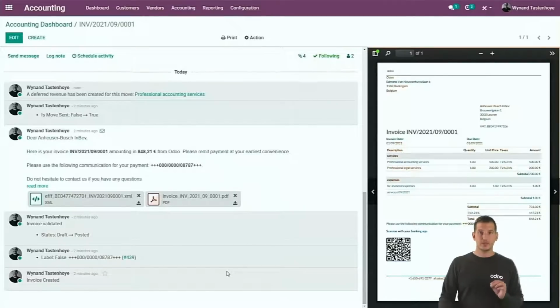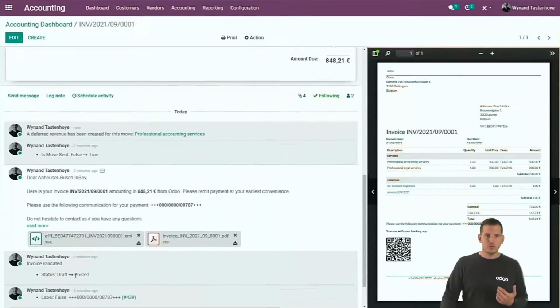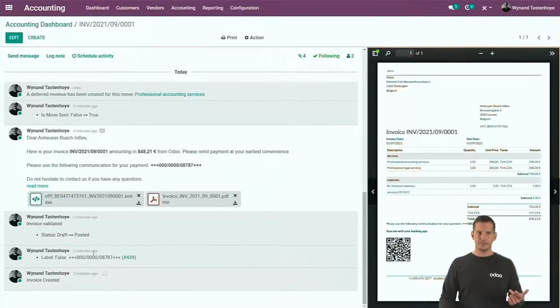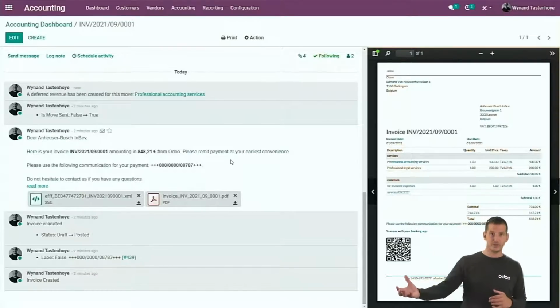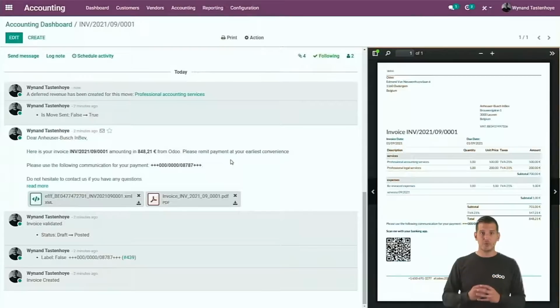The chatter is great as an audit trail because it will capture all relevant information immediately linked to the record itself. In this case, you can see who created it and when, and all the changes that have been done since the beginning. Also the outgoing email, but even better, when the end customer will answer, we will capture also the answer of it and it will be stored right here. So that if in 1 week, in a month, or maybe even in a year, you have any questions about it, well, you don't have to dive into your mailbox. You can just go to the record itself and everything is centralized over here.